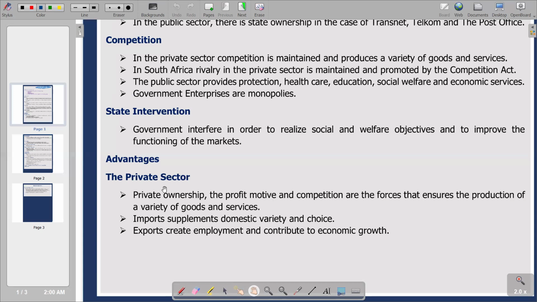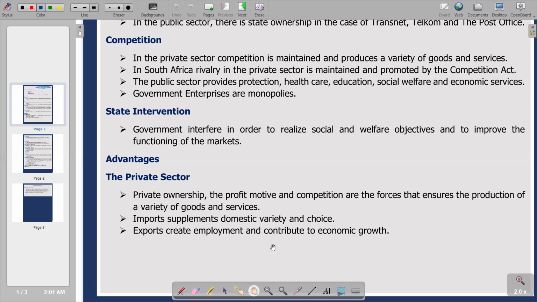Then the second point, on the advantages of the private sector: it supplements domestic variety and choice. Since we have the private sector, we are going to have many businesses operating, and it's going to enhance the variety of products available to the consumers. So this is what we have on the second point. The third point: exports create employment and contribute to economic growth.